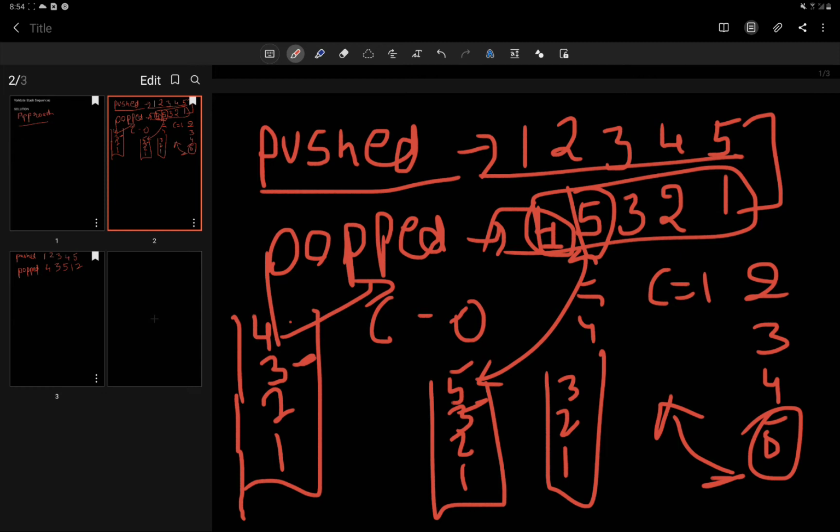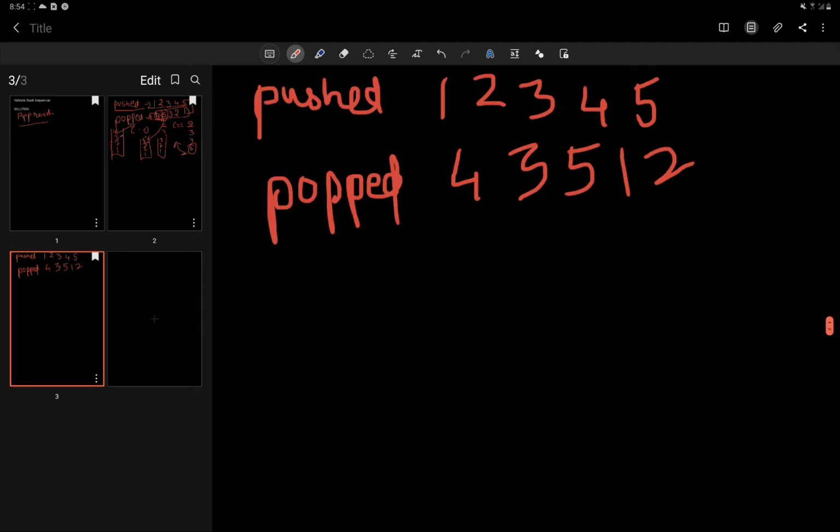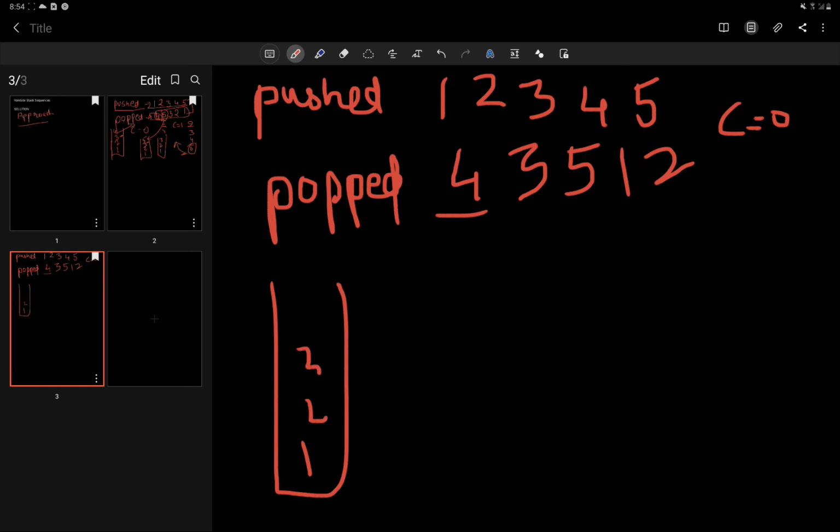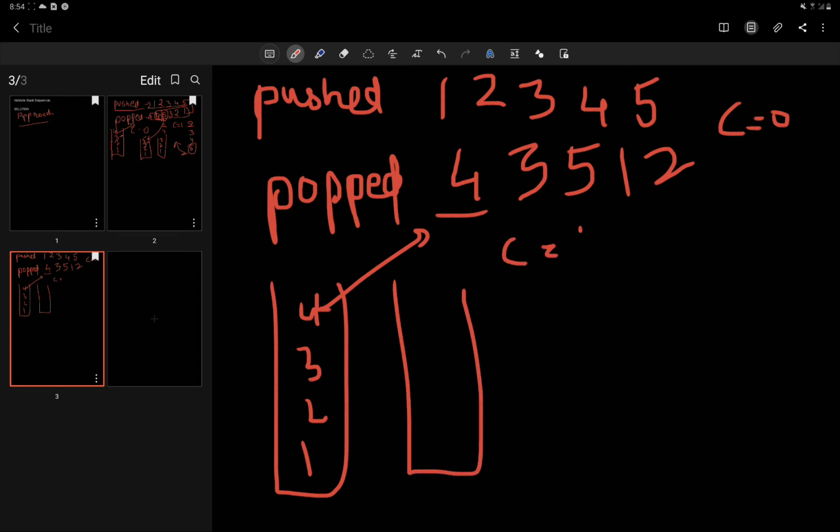Let's see another example in which this might not be valid. We take a counter, initially set to 0. We take an empty stack and we traverse our pushed array, and compare it with the top of the popped array. So we push 1, we push 2, then 3 and 4. Since 4 is equal to this value, we just pop it out and increment our counter. The counter is set to 1.